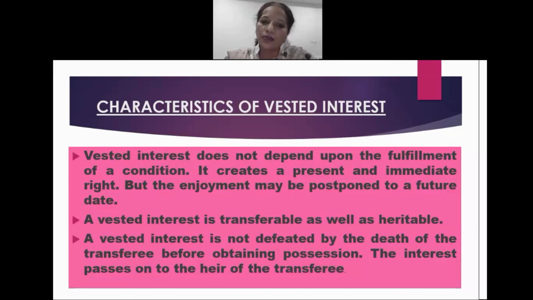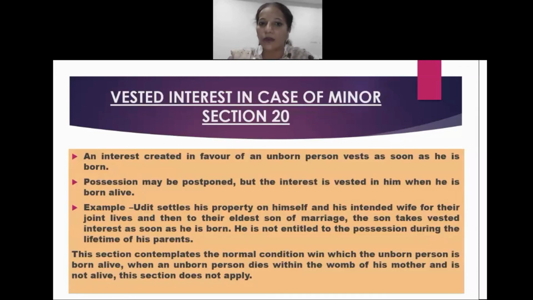A vested interest is not defeated by the death of the transferee before obtaining the possession. The interest passes on to the heir of the transferee. If suppose a vesting of interest has already been created, then in that case the interest passes on to the heir of the transferee and the heirs would be having a right over that particular transfer.